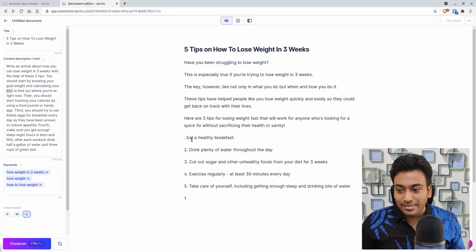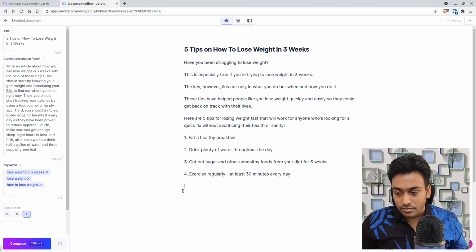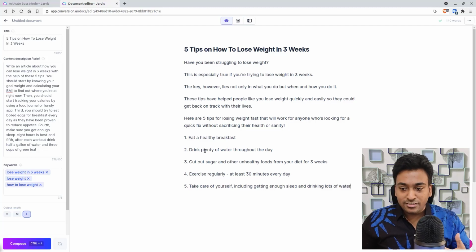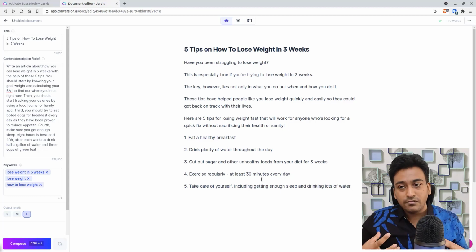For example, eat a healthy breakfast. This is the first one. Sorry, I skipped it. And it brings up the next sections I should talk about: drink plenty of water throughout the day, cut out the sugar and other unhealthy food from your diet for 3 weeks. Again, a good one. Exercise regularly, at least 30 minutes a day. These are perfect for my example. So that is how simply you can use Jarvis to come up with an outline.